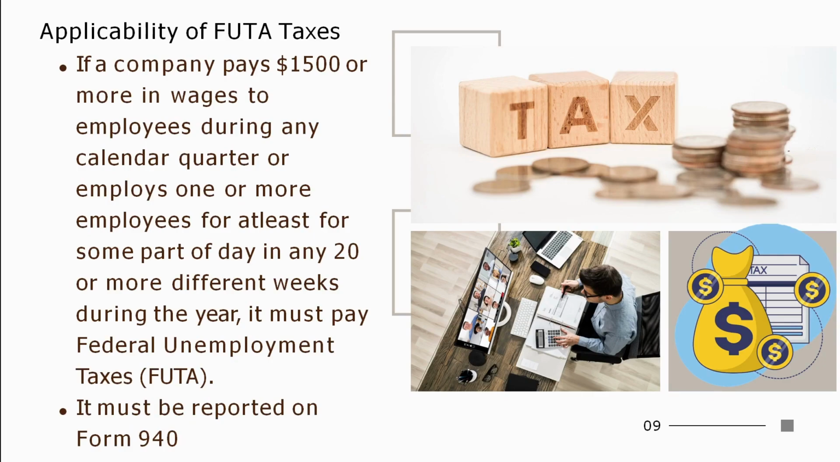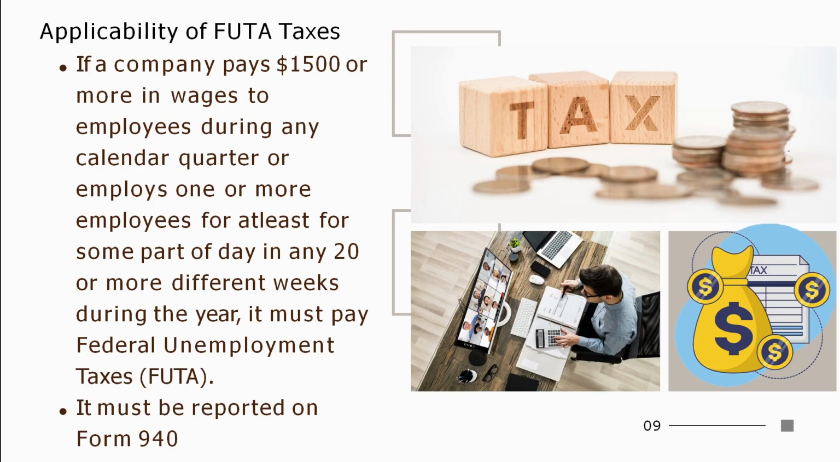And now, how these FUTA taxes are applied, that is, the applicability of it. If a company pays $1,500 or more in wages to employees during any calendar quarter, or employs one or more employees for at least some part of the day in any 20 or more different weeks during the year, it must pay federal unemployment taxes. It has to be reported on Form 940.